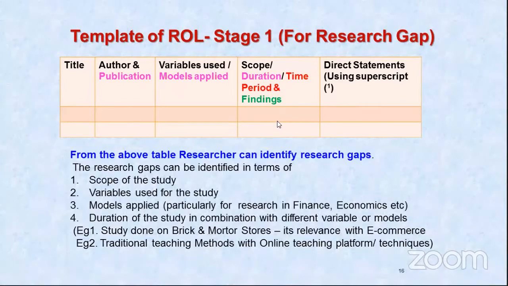What were the findings of that particular author? That particular author's findings and variables will help you in identifying that, oh, this thing has been done, but while reading 10 books, this one idea I have got, and that idea I will use for my own research work. And also do not forget to write the direct statements using superscript. You must have read every time that you have direct statements, a definition by someone, in inverted commas you write, and then you put superscript 1, 2, 3, and then you give the references below.